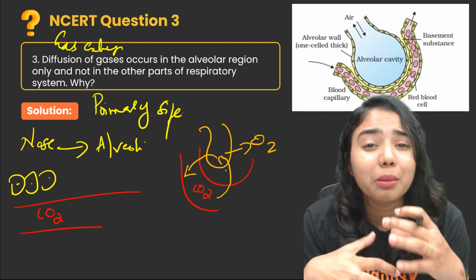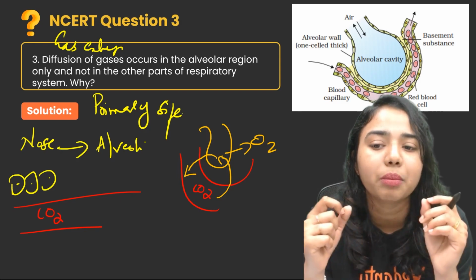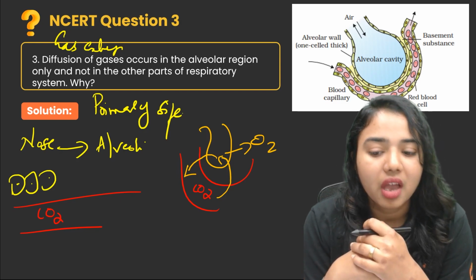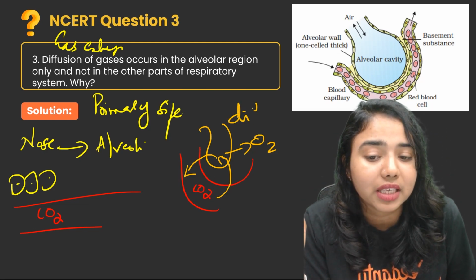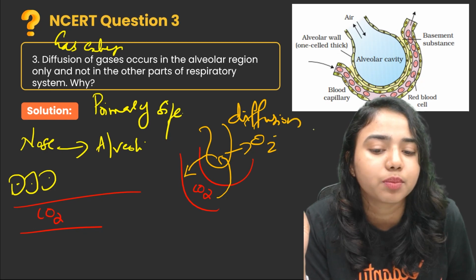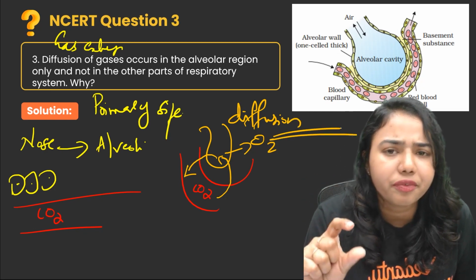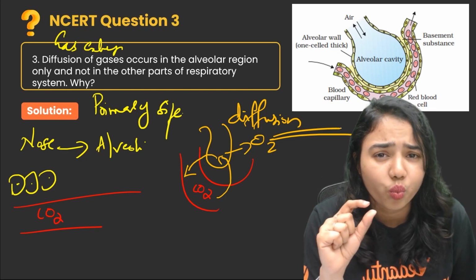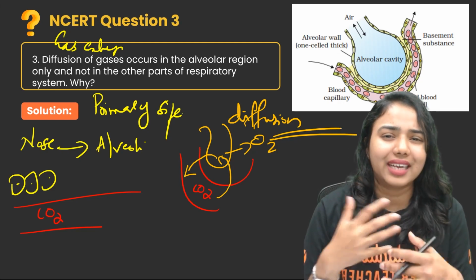So the primary exchange takes place in the alveolar region, not in other parts of the respiratory system. And this gas exchange always takes place by diffusion only, because the thickness of this diffusion membrane is very, very thin, so the diffusion takes place so easily.